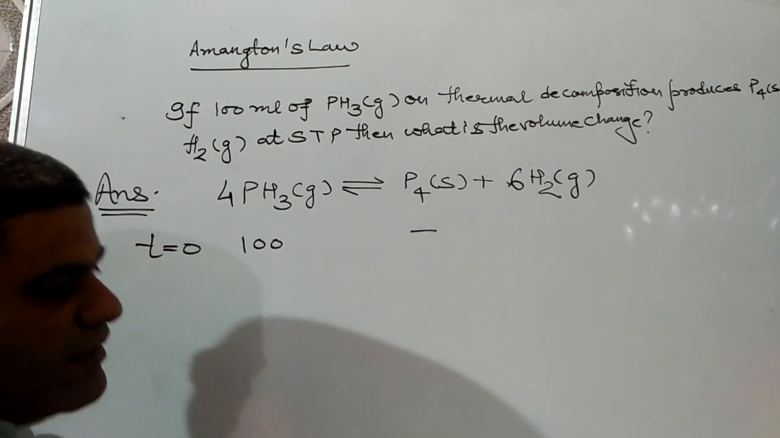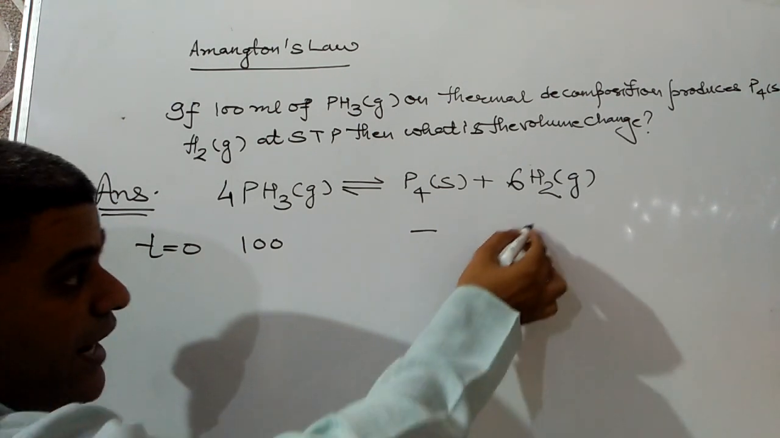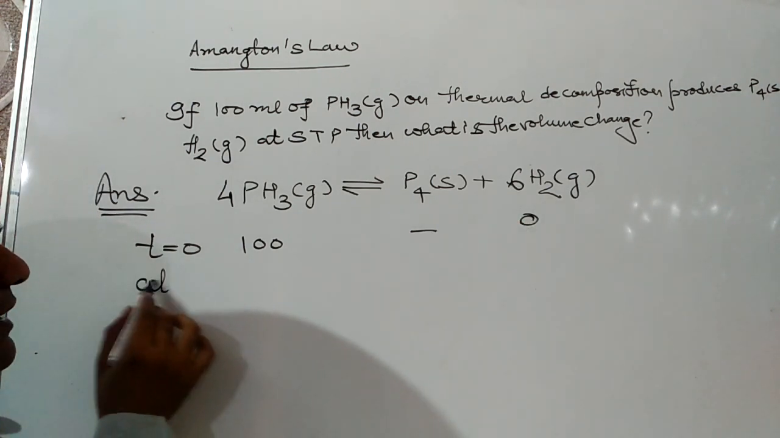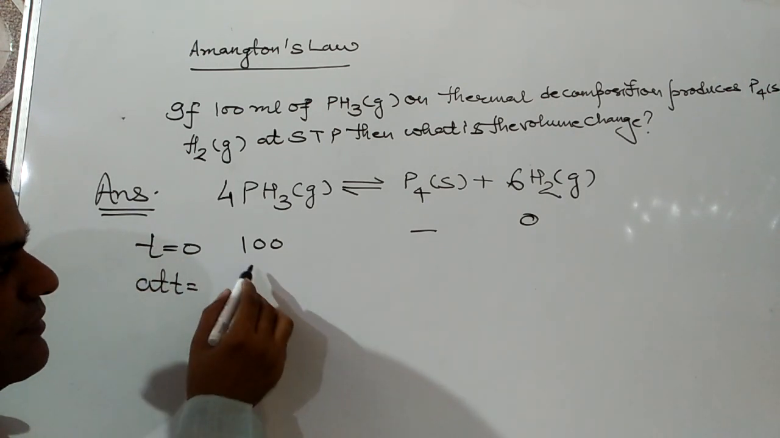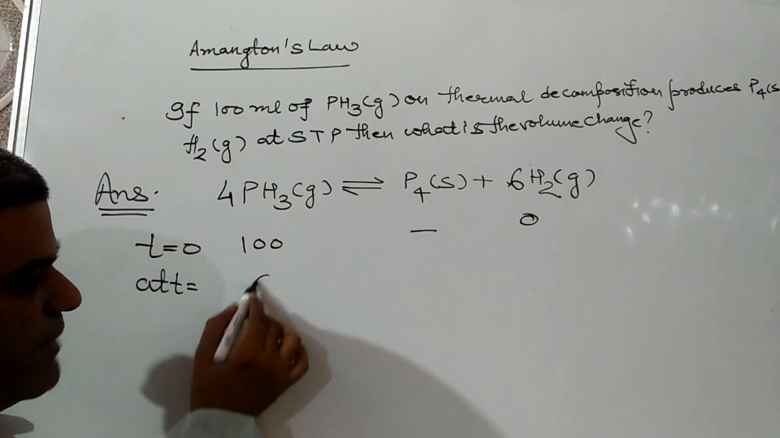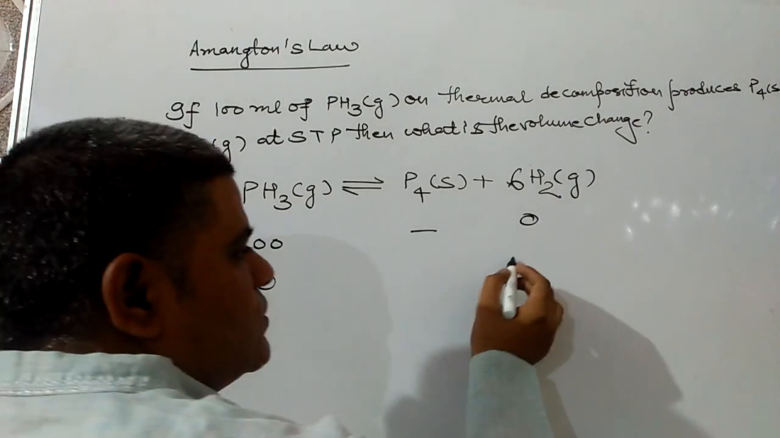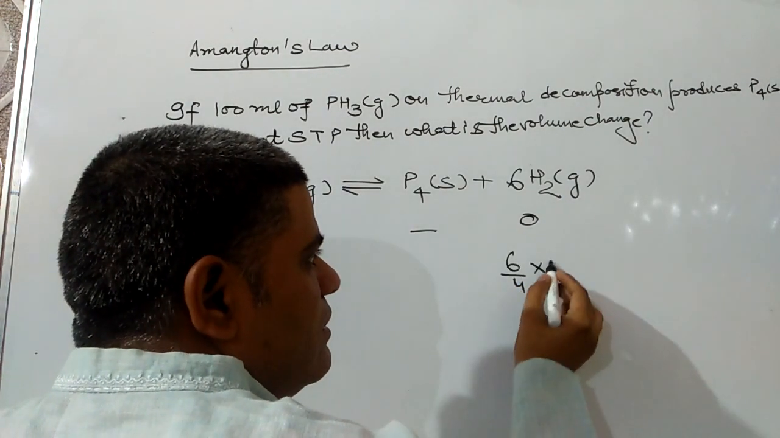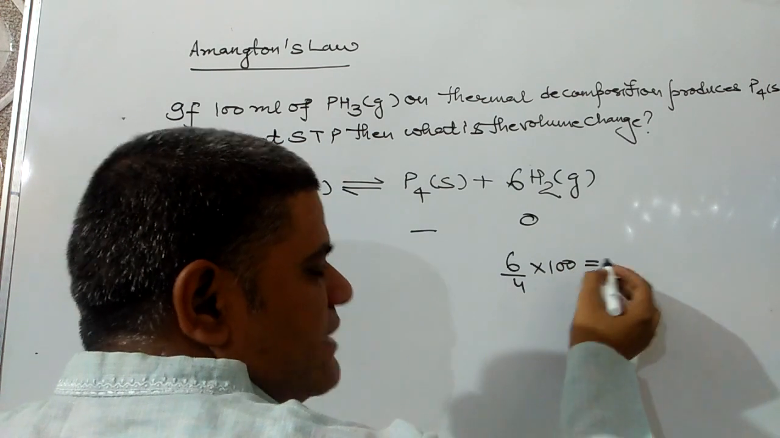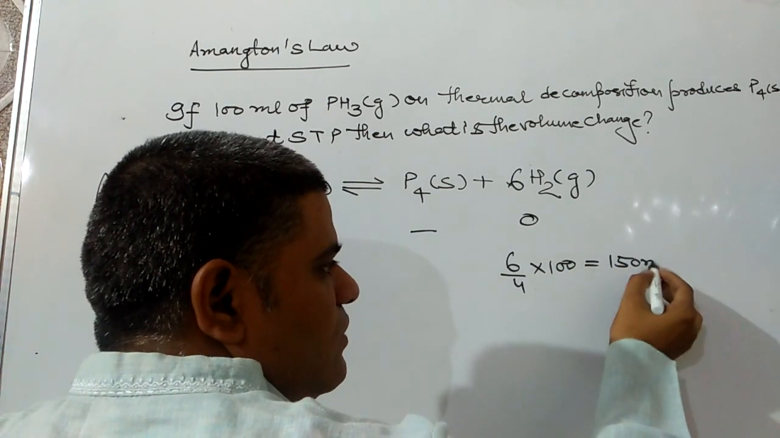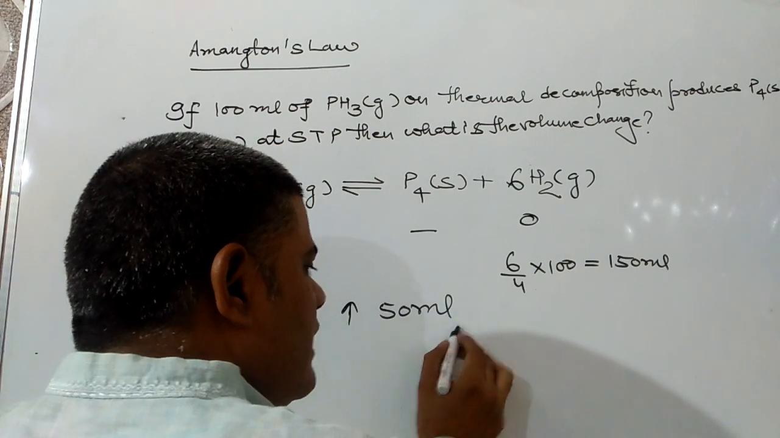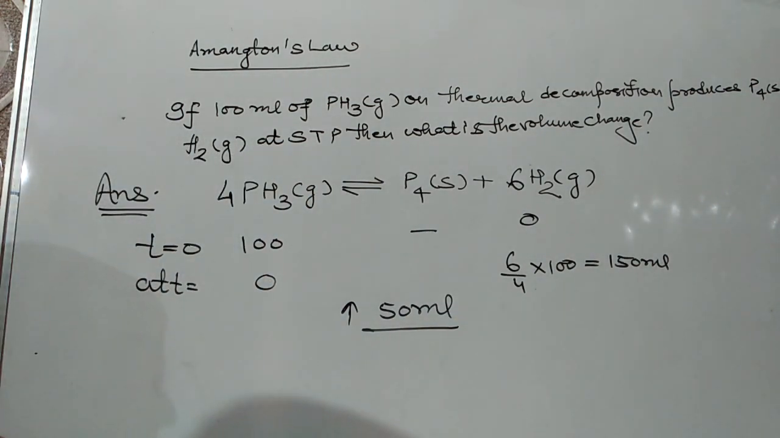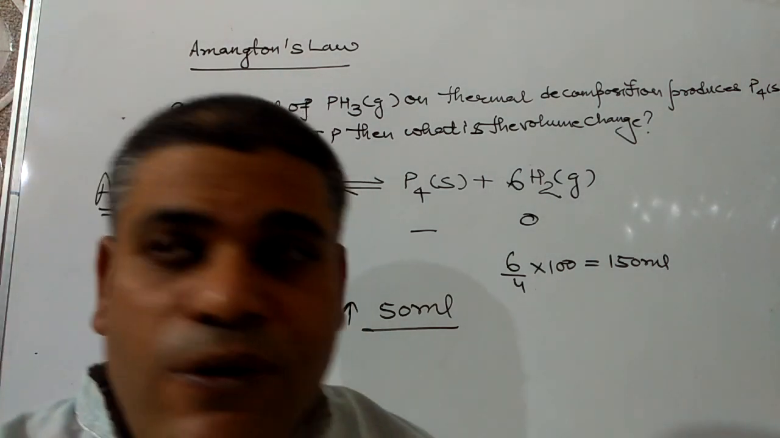For phosphorus it will be constant because it is a solid, and for hydrogen that is 0. At time t, total 100 is decomposed, it will become 0, and that should be equal to 6 by 4 into 100, and that should be 150 ml. So the volume increases by 50 ml. I hope you understand. This is all about the gaseous law.